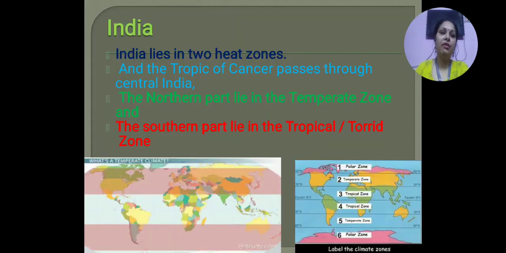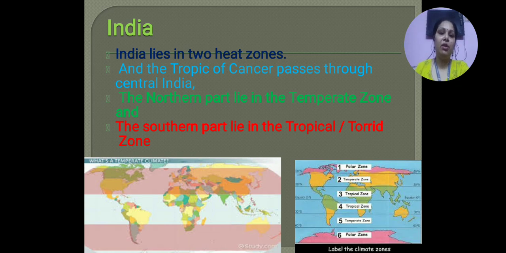Now, as I have given you one home assignment, where does India lie in the heat zones? Have you searched? Have you found out in which heat zone India is lying? Let us study now. India lies in 2 heat zones. And the Tropic of Cancer passes through central India.